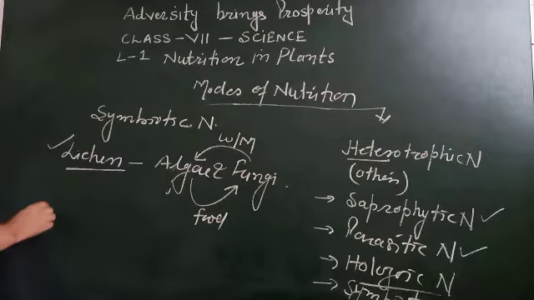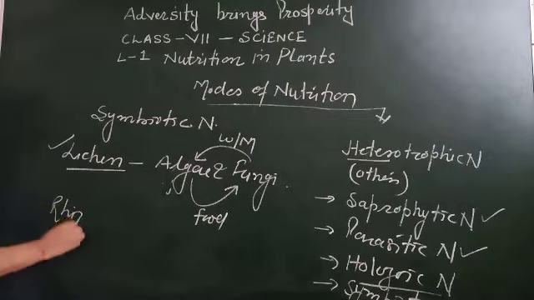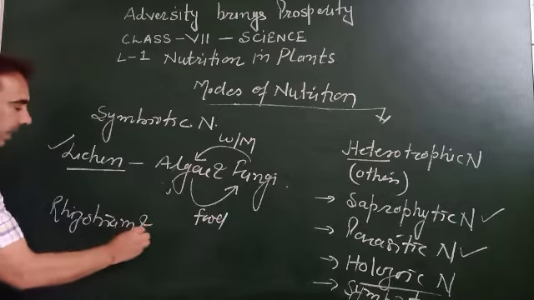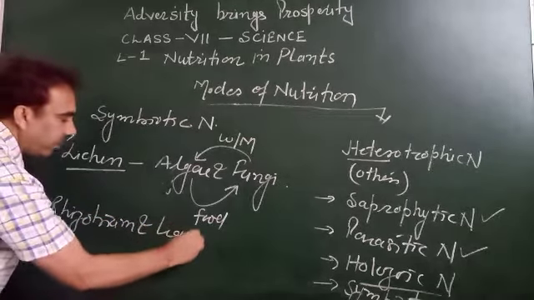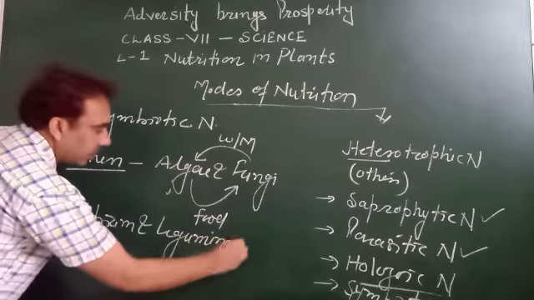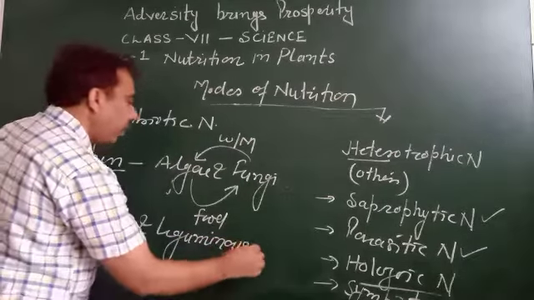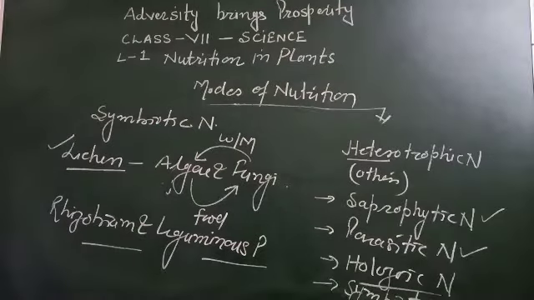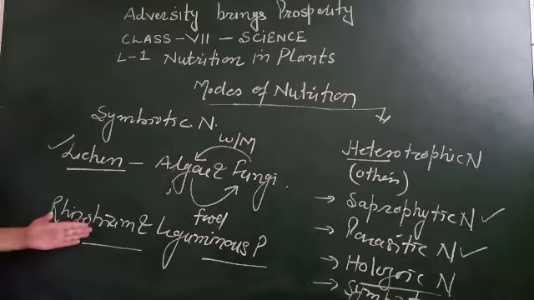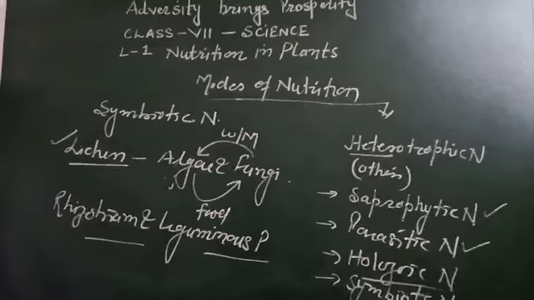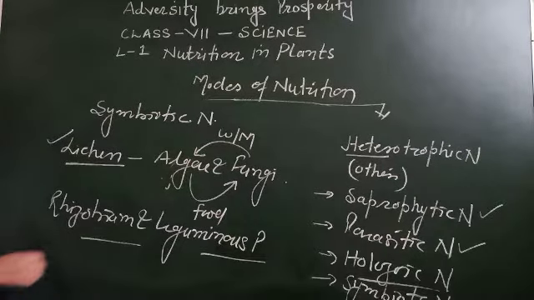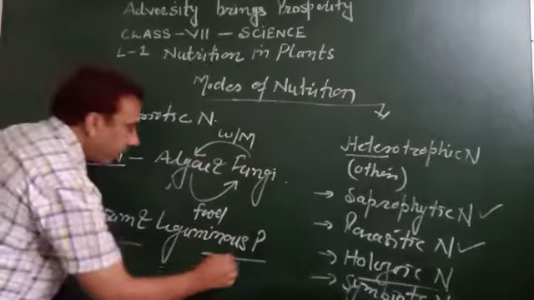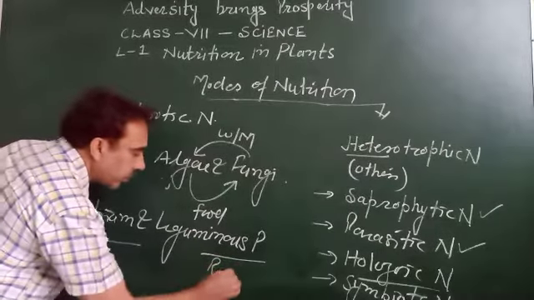There is another example, rhizobium and leguminous plants, or you can say root nodules.